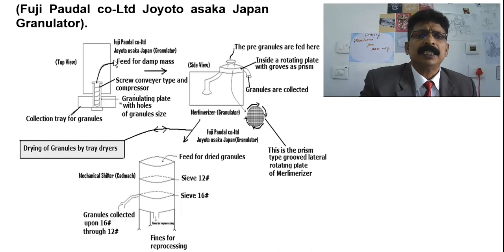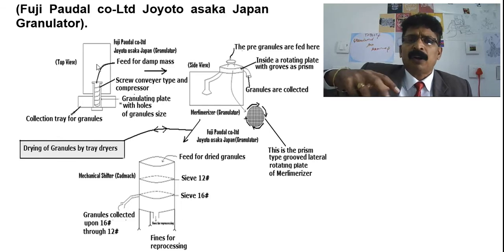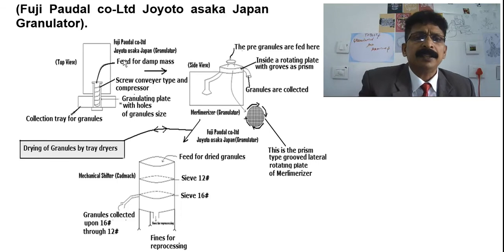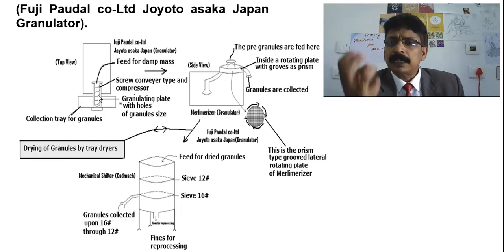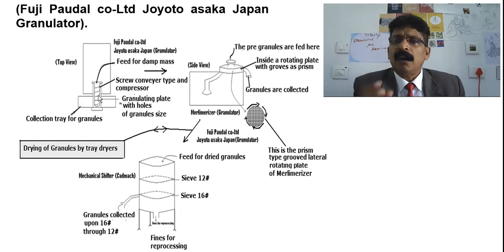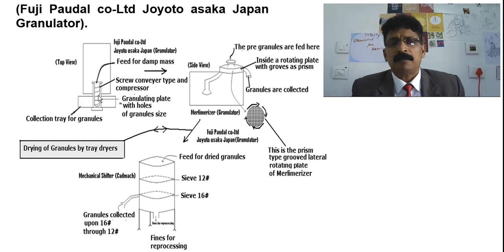You can see that is the Fuji Paudal Co. Limited granulator from Japan, where a compression screw will be rotating automatically, and here you can see a granulating plate with holes in this place. When you put the damp mass there and press it, you will get pasta-like or small thread-like semi-solid formed.